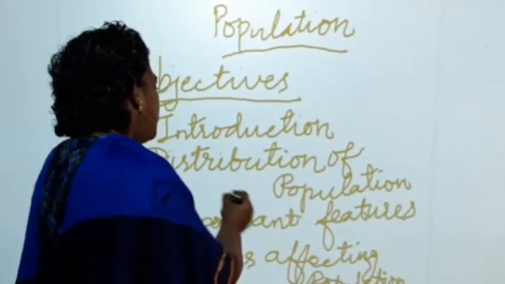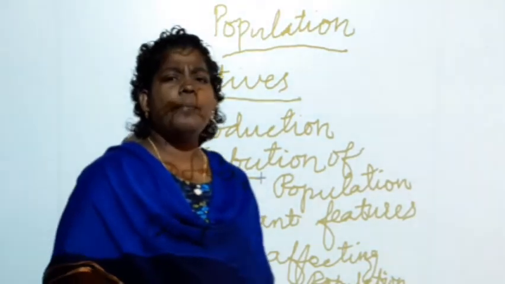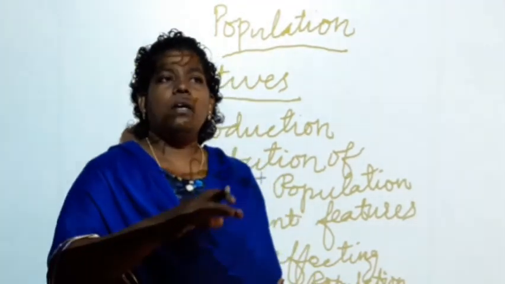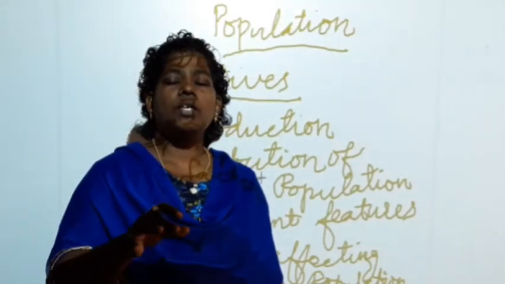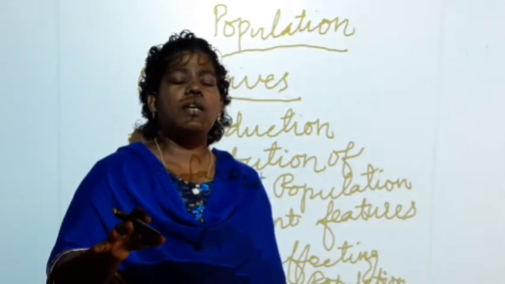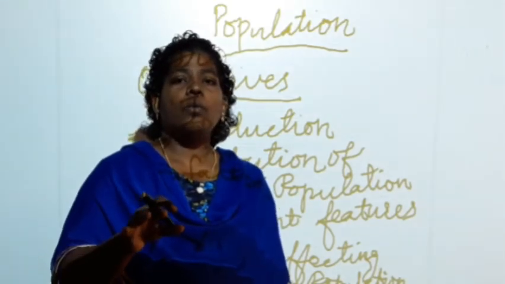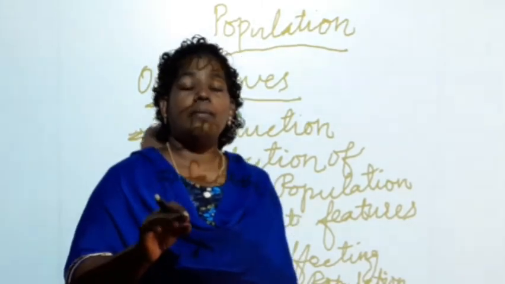Now, we have seen the distribution of population, listen. For example, in Asia, China holds the leading position in population. In China we have 1.36 billion people.